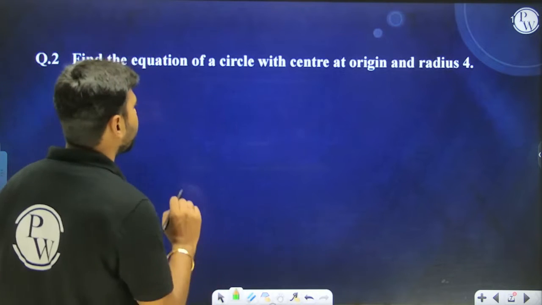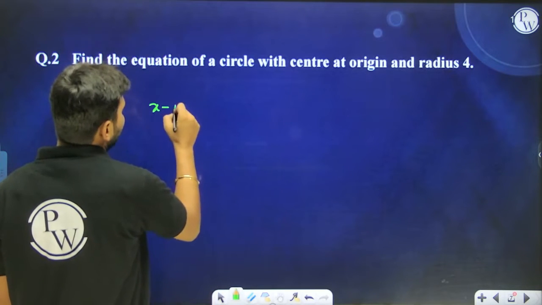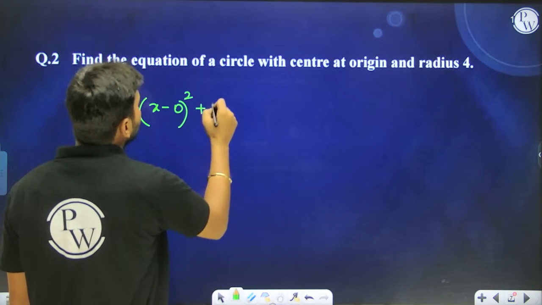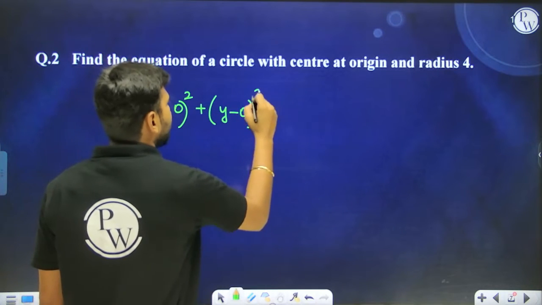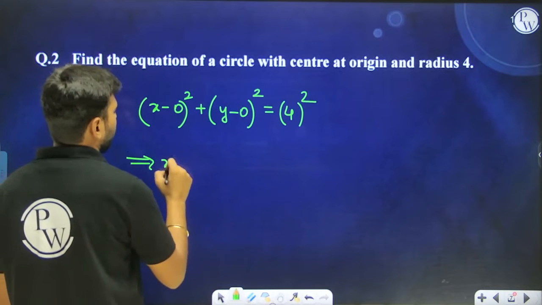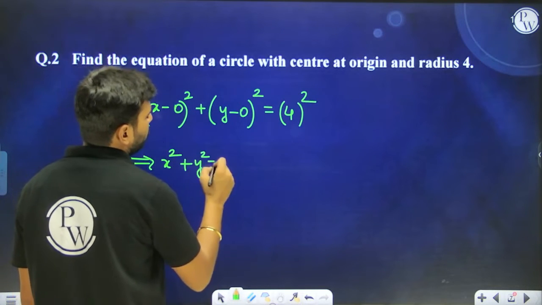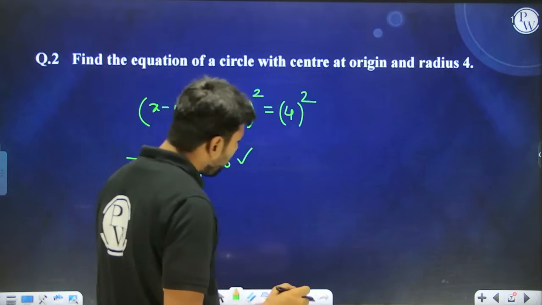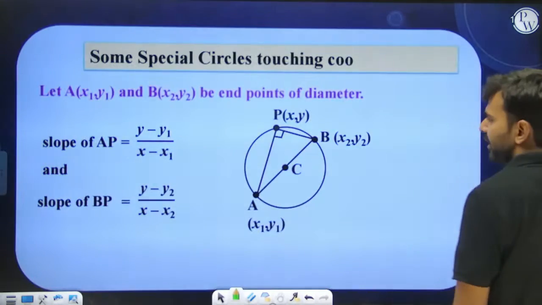Okay, so we need to find the equation of the circle which is centered at the origin and having radius equal to 4. By using the center-radius form, we can write down the equation of the circle like this. Once you simplify, the equation becomes x square plus y square equals 16, and that is nothing but our circle having center (0, 0) and radius 4.